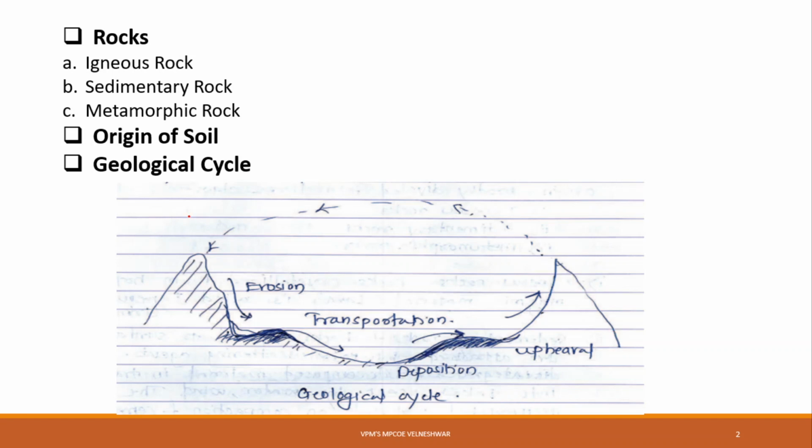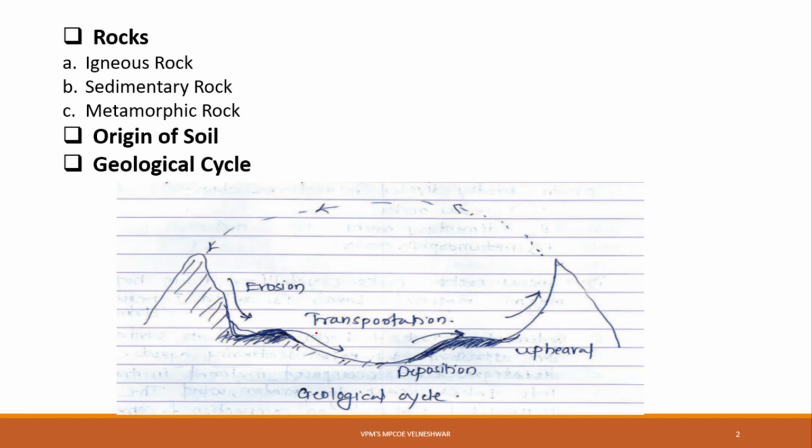The exposed rock, suppose this is your exposed rock, is eroded and degraded by various physical and chemical processes, that is called erosion, means it is weathering component.